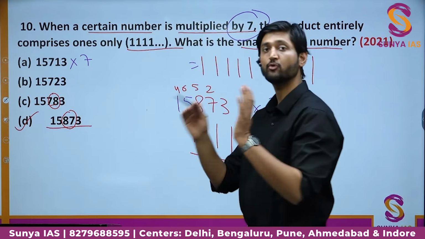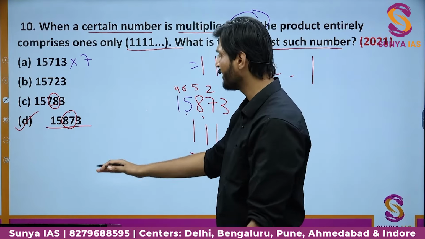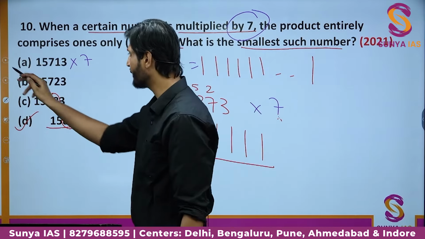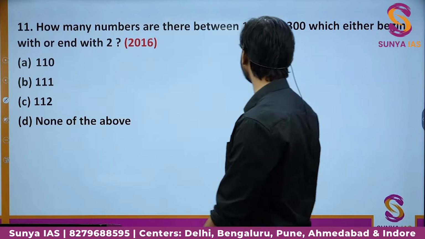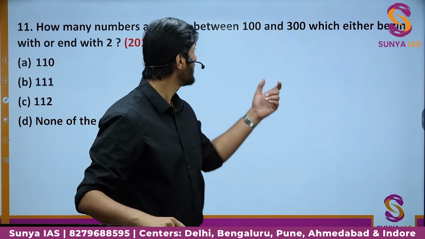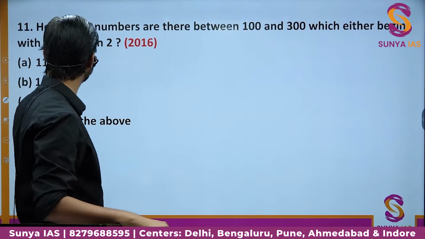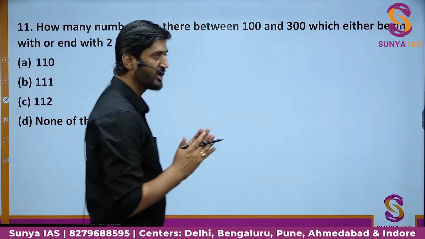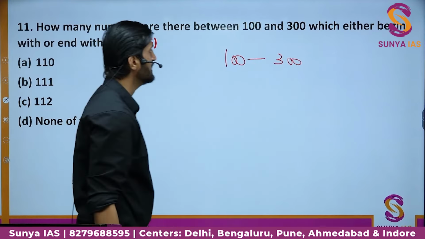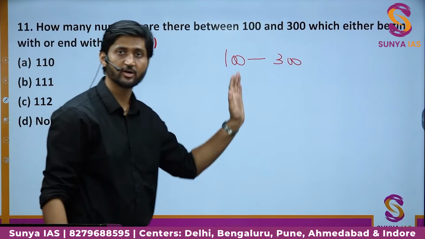So you do not need to actually multiply all the digits. Just multiply them partially. That is the idea in this question. Okay, so now we have this question. How many numbers are there between 100 and 300 which begin or end with 2? Such are the numbers between 100 and 300 which either start with a 2 or end with a 2.